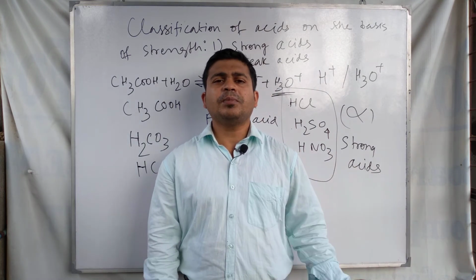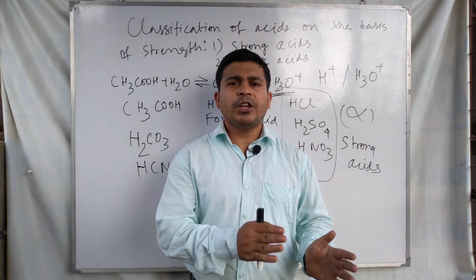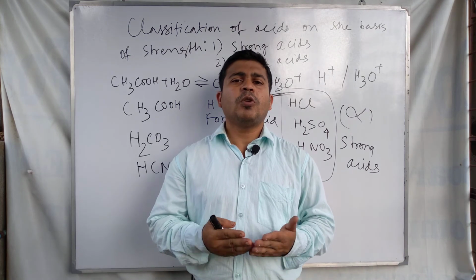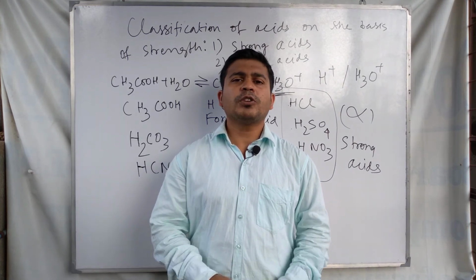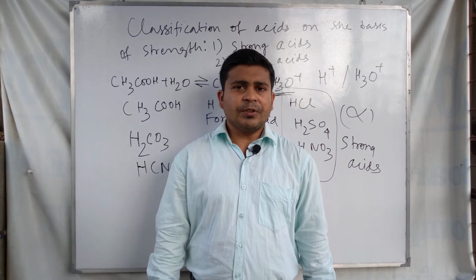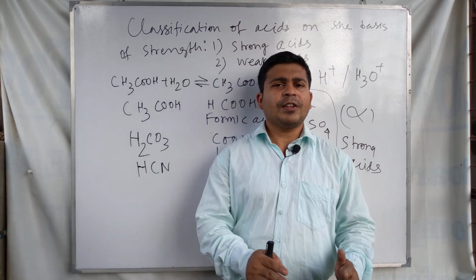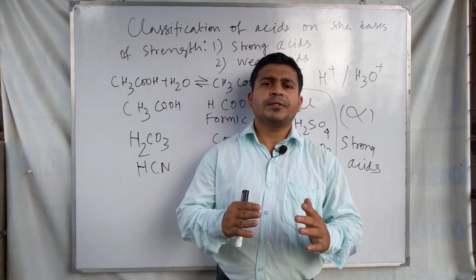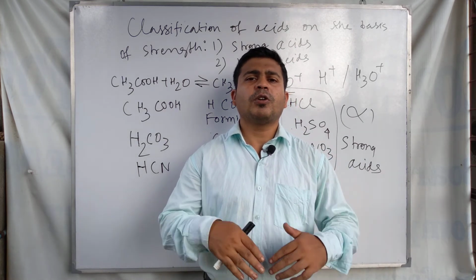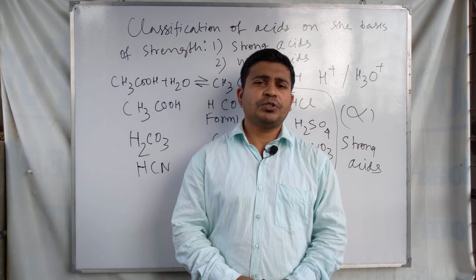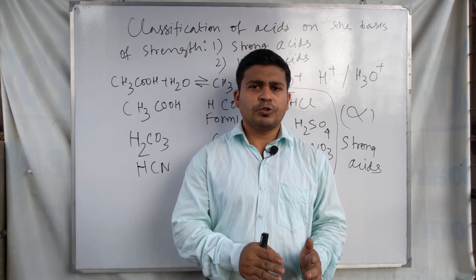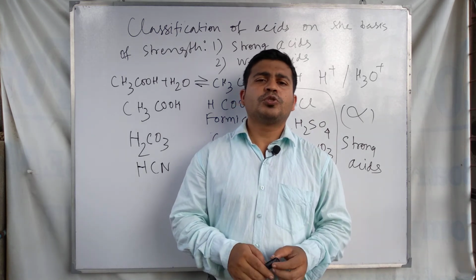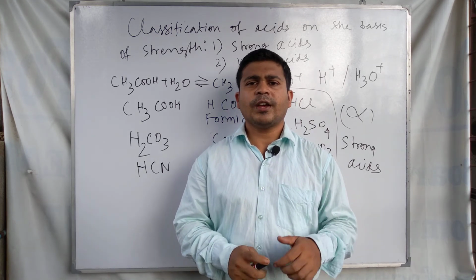So this is the classification of strong acid and weak acid based on the production of H plus ion or H3O plus ion in the aqueous solution of the acids. Acids are classified into two classes, strong acids and weak acids, based on the concentration of H plus ion or H3O plus ions in the aqueous solution. So this is the discussion about the strength of acids, strong acids and weak acids, their definitions and examples.